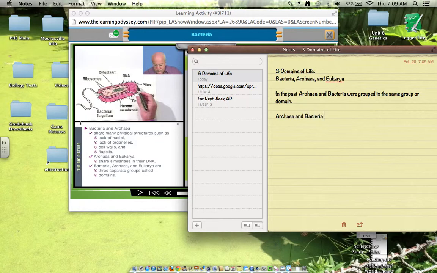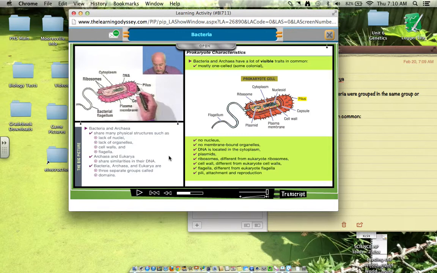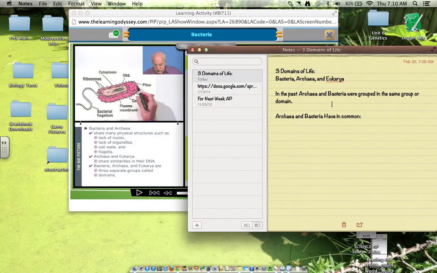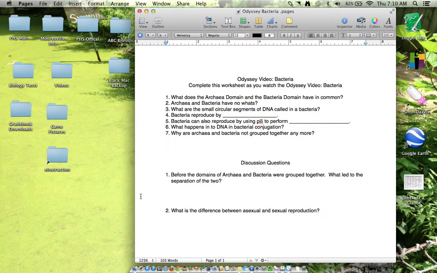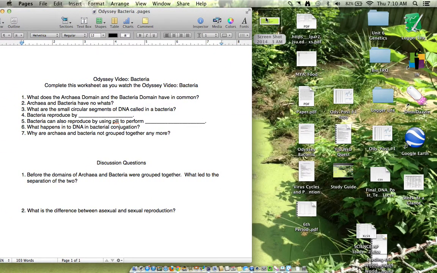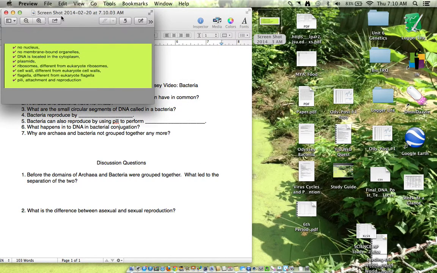So what do the two domains, archaea and bacteria, have in common? Well, you can do this one of two ways. And honestly, the way I like to do it is screenshot this little area right there. All right, we've got that now. So that's great. Now I'm going to put the screenshot on the desktop. So let's just look and see. What does archaea domain and bacteria domain have in common? Did we just screenshot that? I think we did.